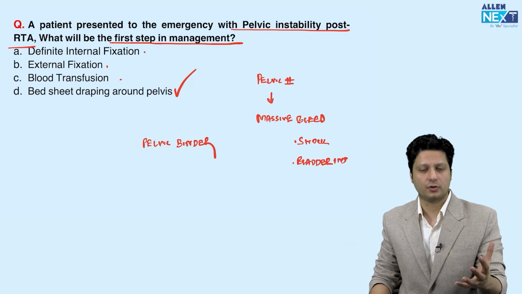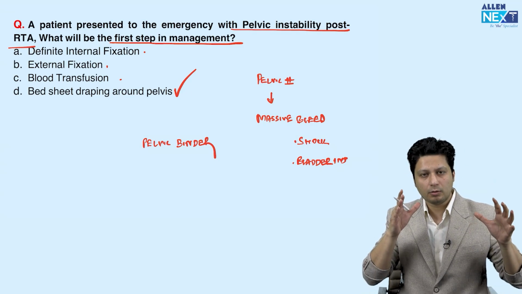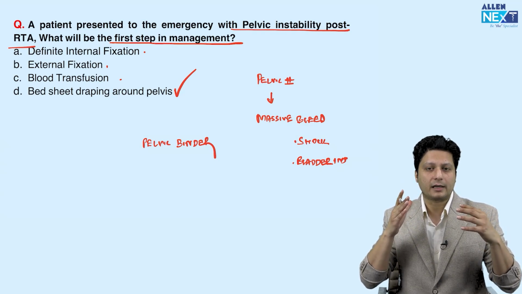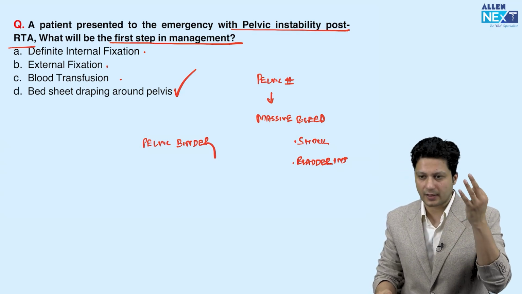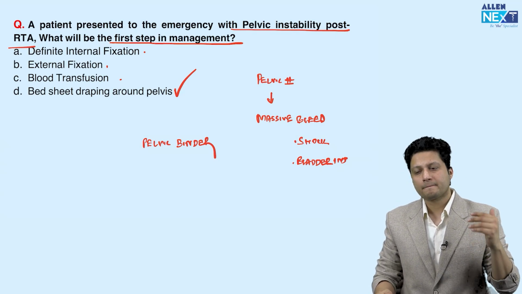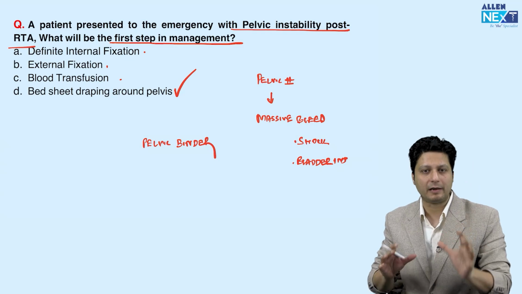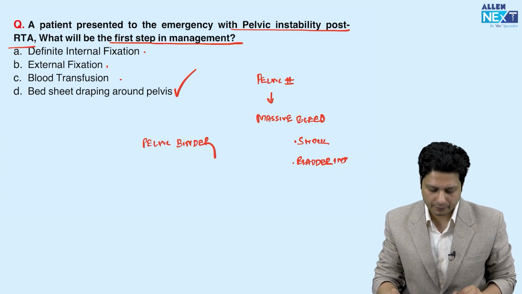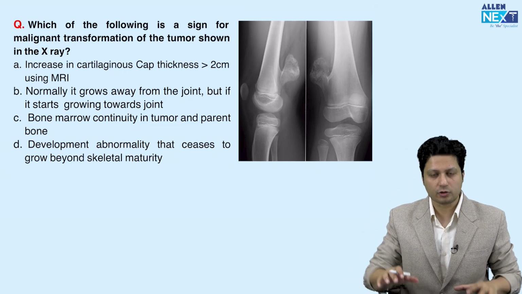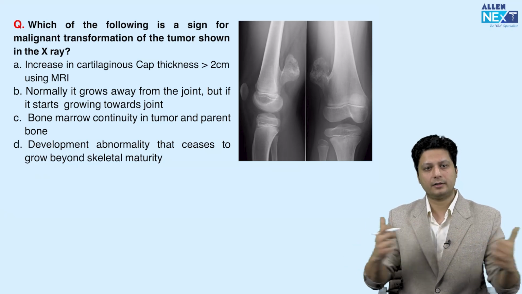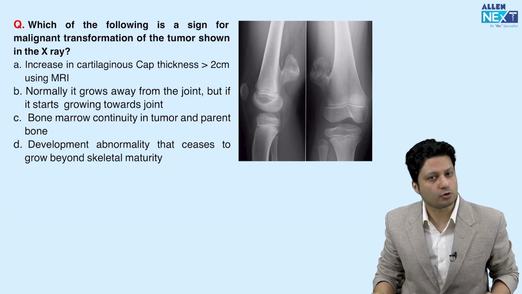So this is a generalized question; just using your common sense, you can answer it. We have been giving importance to this type of question, like one question from the emergency setting that is going to be asked in the INI and NEET PG entrance examinations. In last year's quick revision programs, we discussed how to manage pelvic fractures immediately in the emergency. This is how the question was asked, for the first time based on common sense. You have to drape the available bed sheet and try to gain compression around the pelvis. All right, so hopefully these two questions are over.